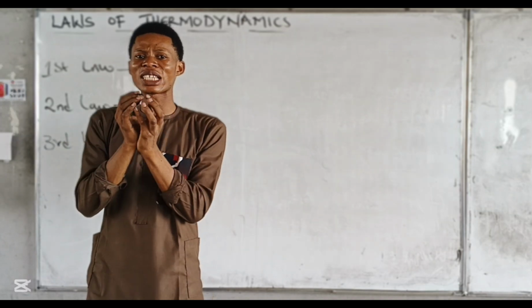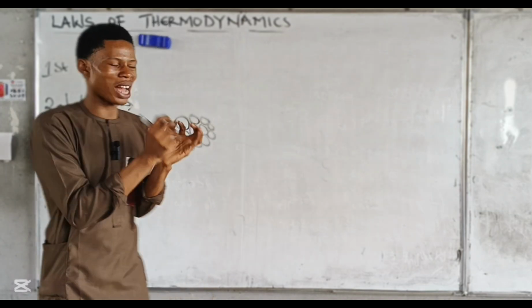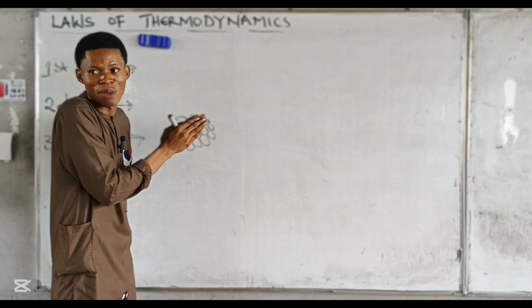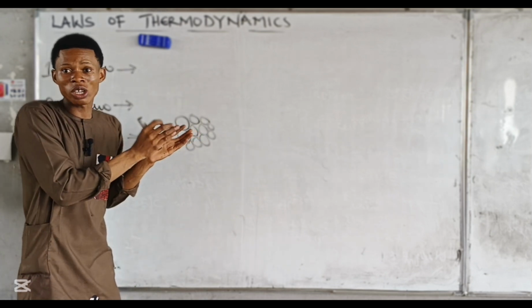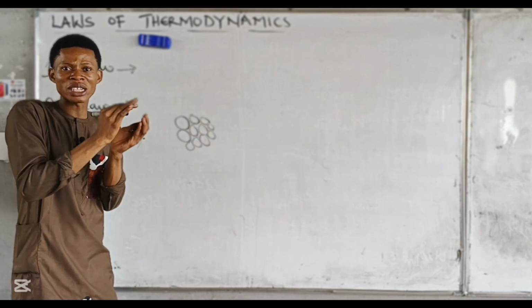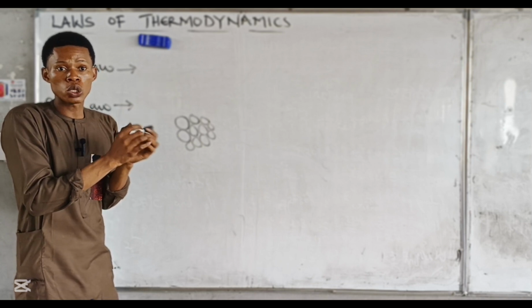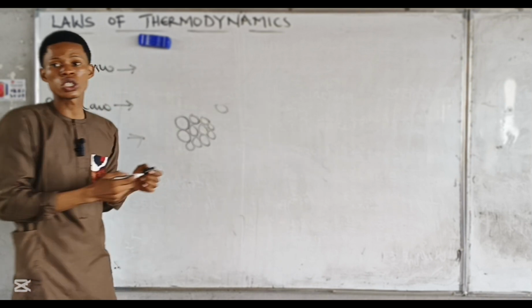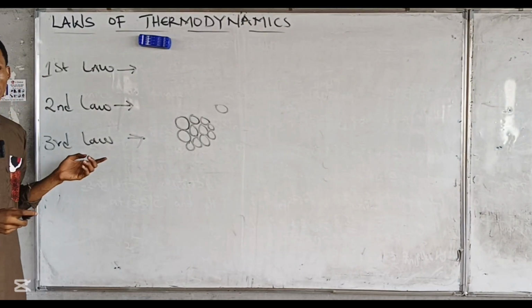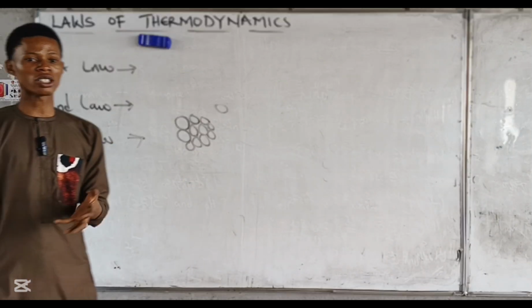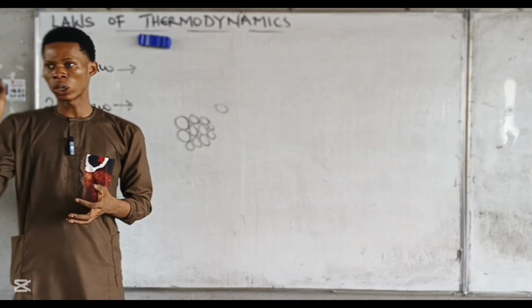But the molecules of a perfect crystal are compact, are together, no movement. So because there is no movement, there is no randomness, there is no disorderliness, we say for every perfect crystal, the total entropy is zero, meaning there is no disorderliness. Do you understand? So the third law of thermodynamics says that for every perfect crystal, the total entropy is zero.